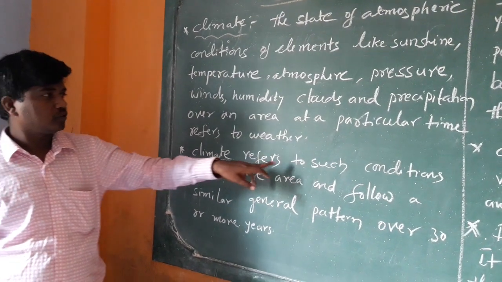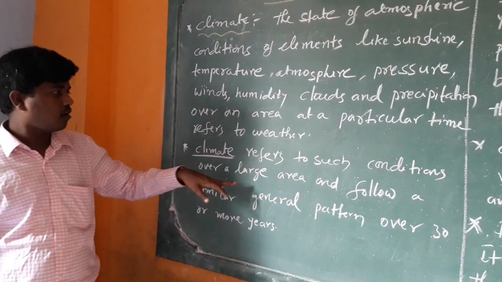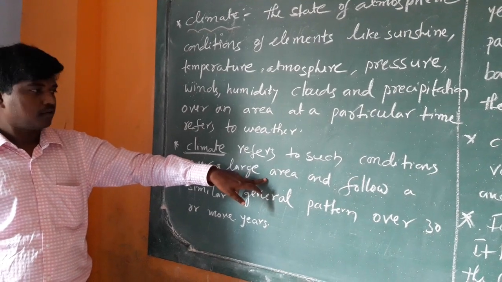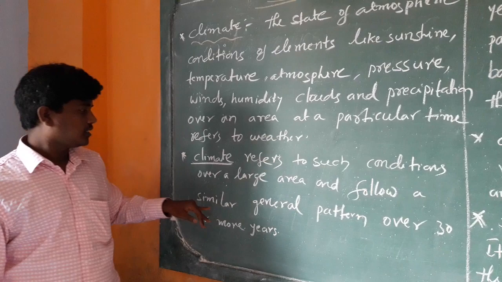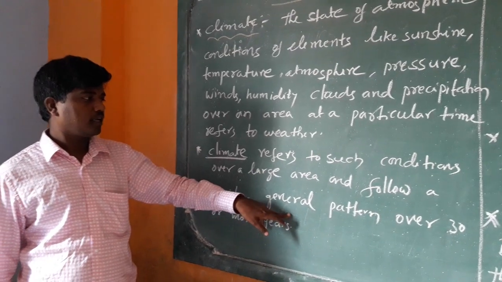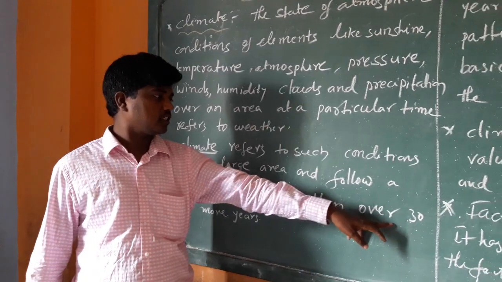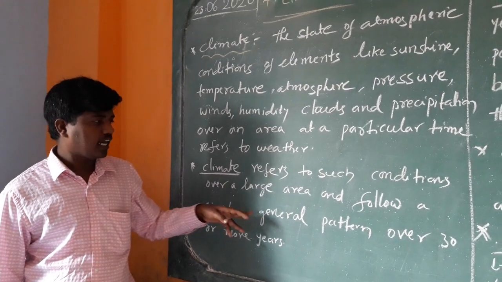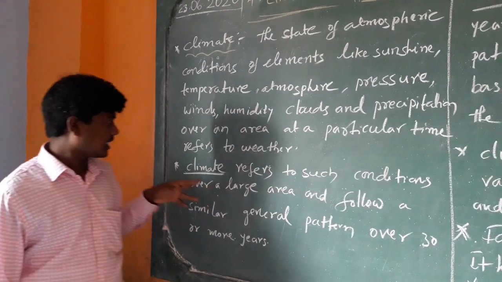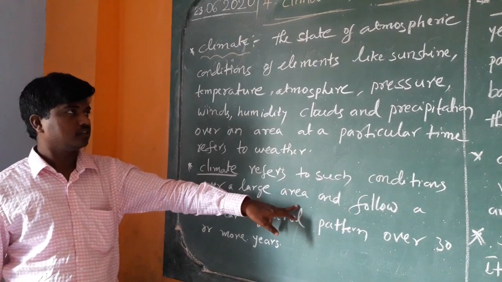Climate refers to such conditions over a large area, in India particularly North India or South India, and follows a similar general pattern at a particular time, even over 30 years or more. Indian climate is very hot, Indian climate is very dry. That is the climate over more than 30 years.